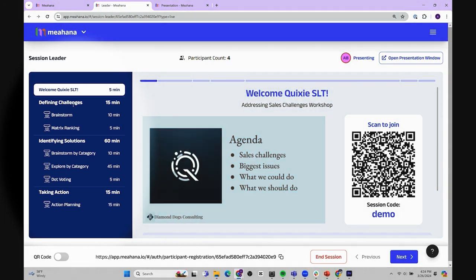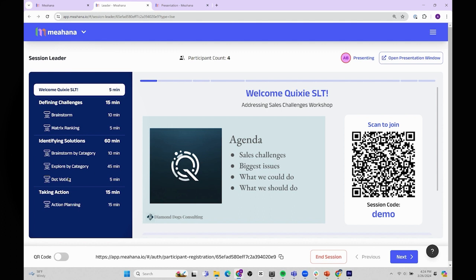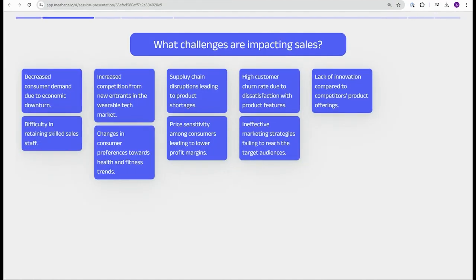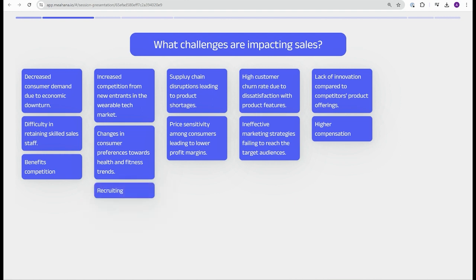In this example, Diamond Dogs is a consulting firm looking to help their client, Quixie, a maker of wearable devices, identify key challenges to sales and ways to overcome them. Diamond Dogs starts the workshop with a simple brainstorm asking participants about the challenges currently impacting sales.